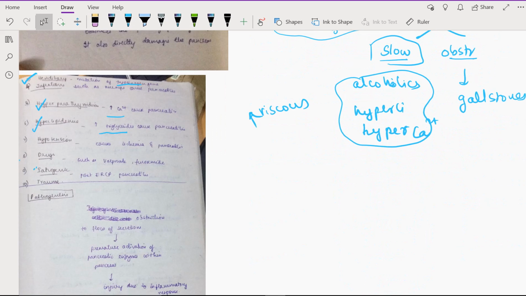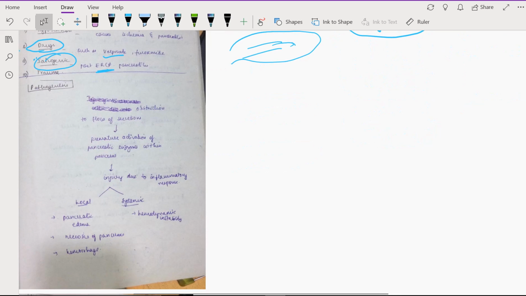And for everything, you should remember there'll be some drugs causing it and some procedure causing it. So drugs such as valproate and iatrogenic causes: after ERCP, you can injure the pancreatic duct and this can cause pancreatitis.